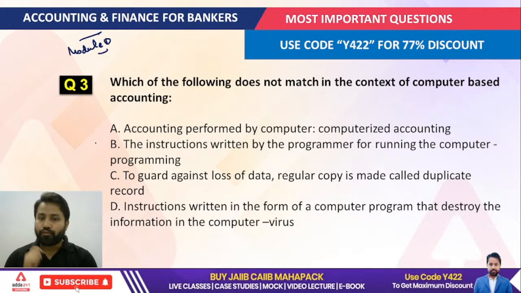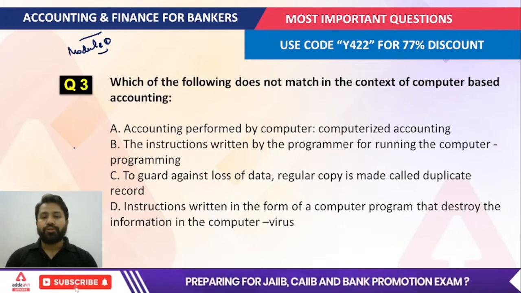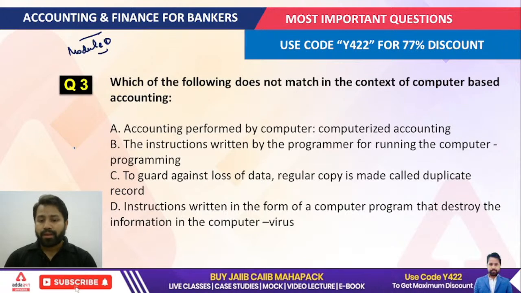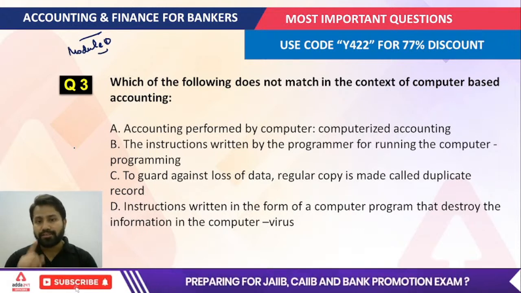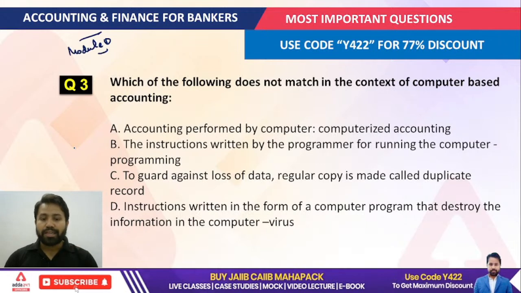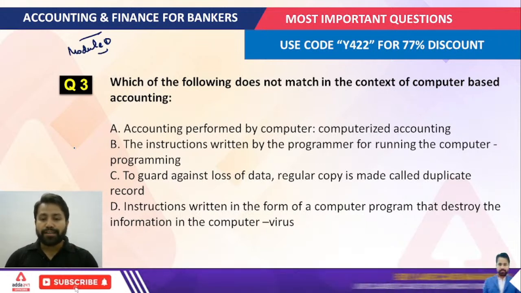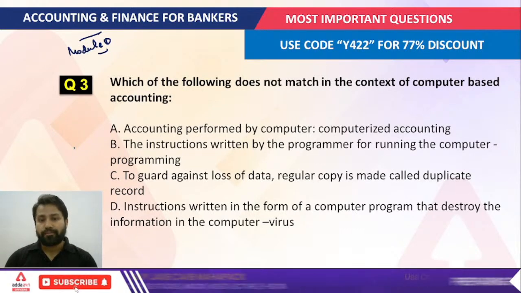Second, the instructions written by the programmer for running the computer are known as programming. That is also correct. To guard against loss of data, regular copies made are called duplicate record. This is wrong. The instruction written in the form of a computer program that destroys the information in the computer is known as a virus. This is also correct.